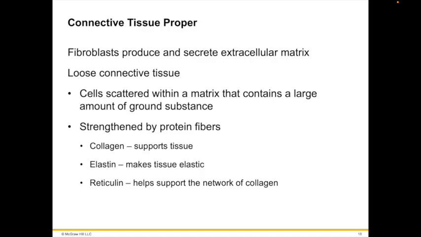Loose connective tissue consists of cells scattered within a matrix and contains large amounts of ground substance. This gelatinous material is strengthened by a loose scattering of protein fibers such as collagen, which supports the tissue by forming a meshwork, elastin, which makes the tissue elastic, and then reticulin, which helps support the network of collagen.